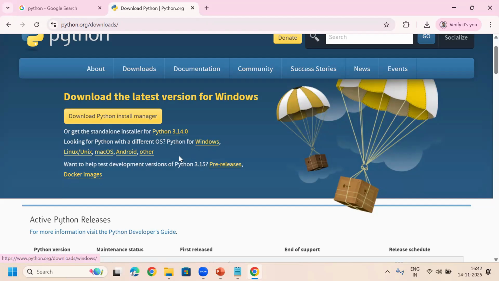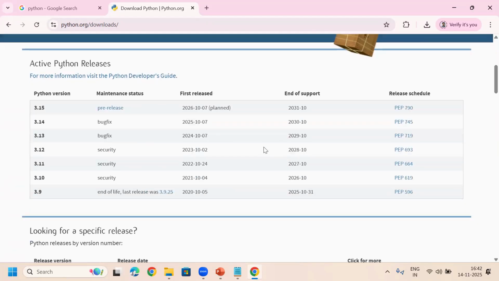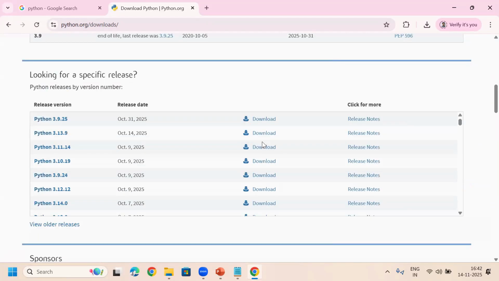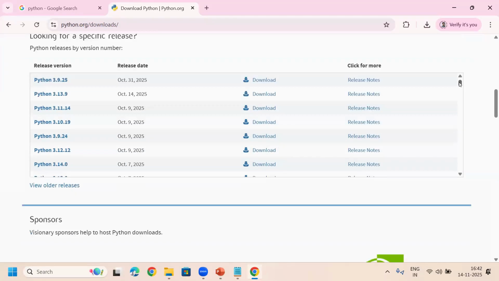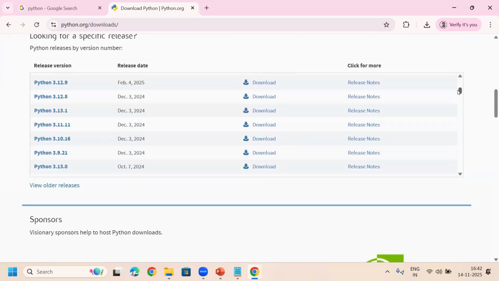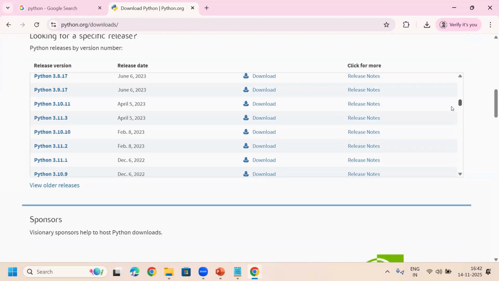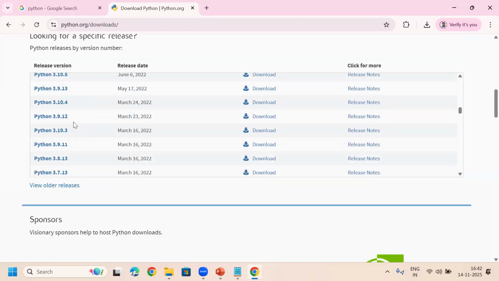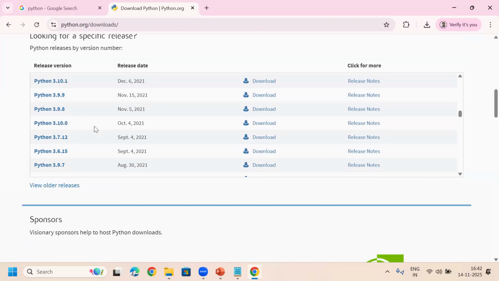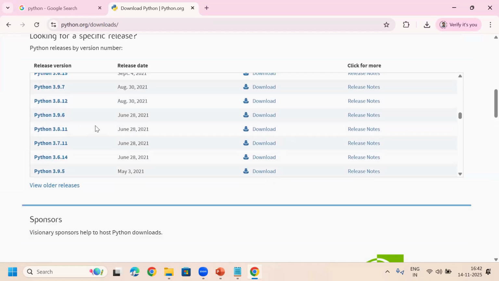Okay. Now you can scroll down once. Suppose if you scroll down here, there is a table. In this table, you can find all versions of Python software. See, 3.x series, all these are 3.x series only. Where is the 2.x series? Any 2.x series software?